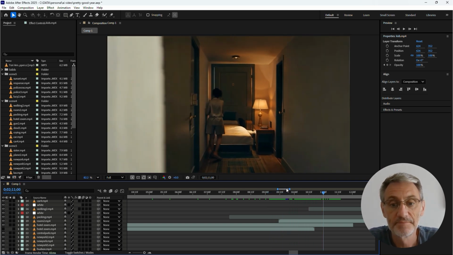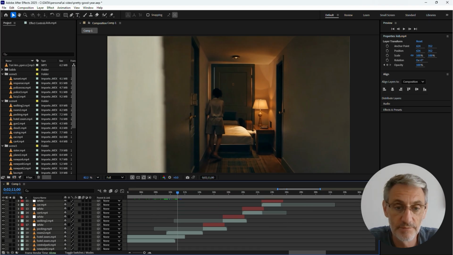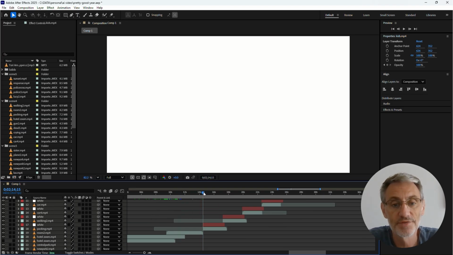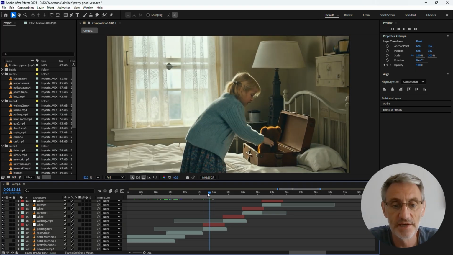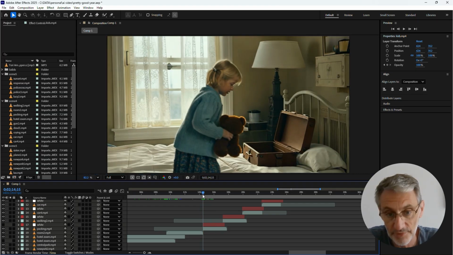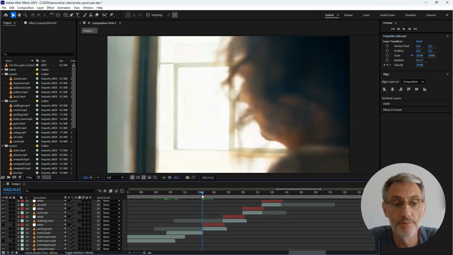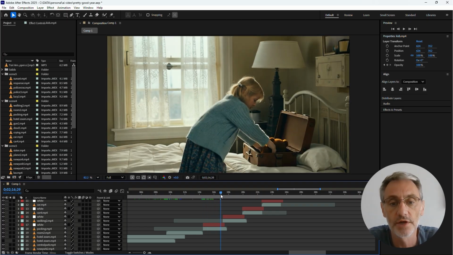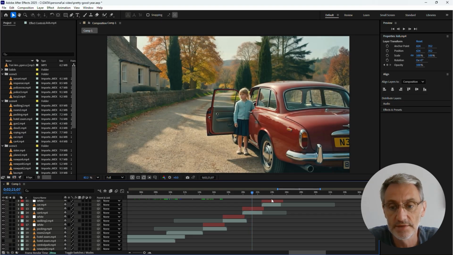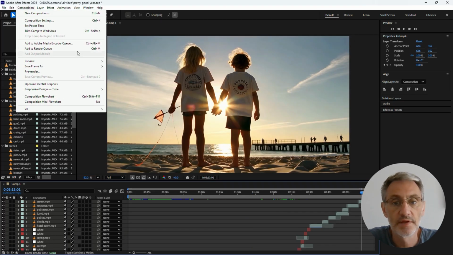Other thing we did: when she opens the door, the killer's firing his gun and there's the flash of light. Rather than having a shot of a gun, which looked really cheesy, I just put a white effect. So each video is just a simple generated video, the girl putting things in the bag or the girl getting in the car. But on each one, on the music, you do the flash of light, so it gives the impression of the gunshot going off without having to show a gun. And the last one would have another flash of light. Then when you're finished, you can just click the video and render it out.